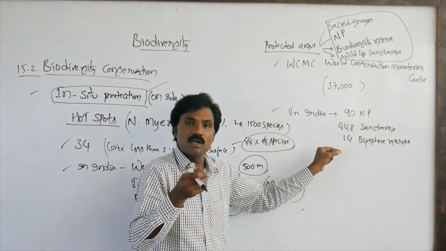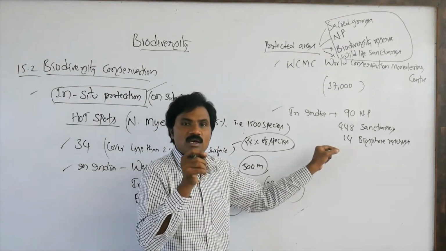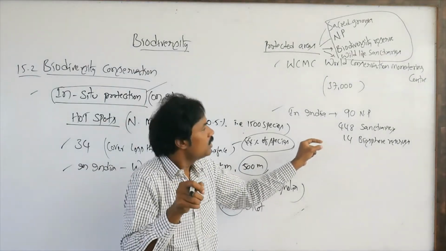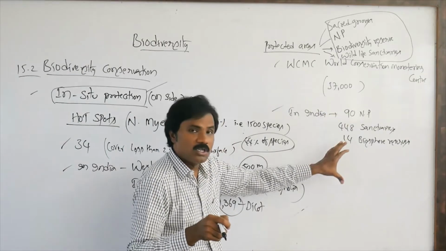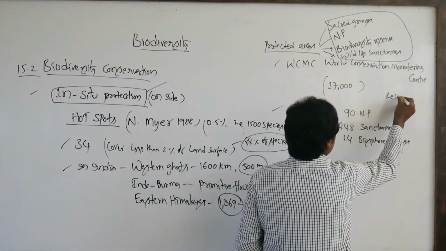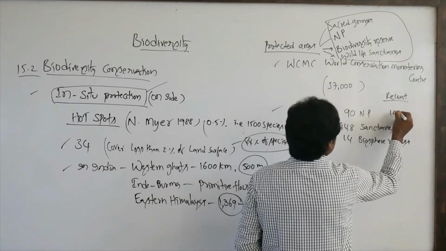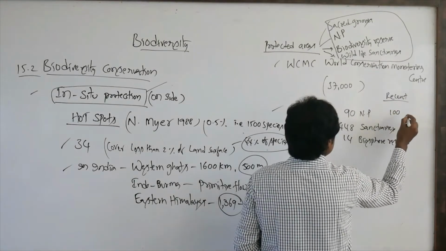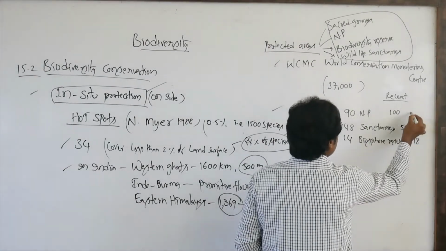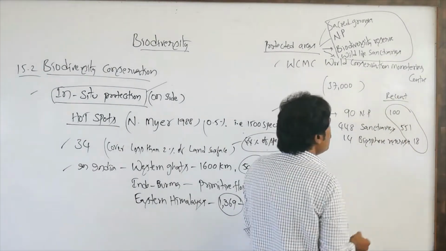If they ask for the recent numbers in India, then it is 100 national parks, 551 sanctuaries, and 18 biosphere reserves.